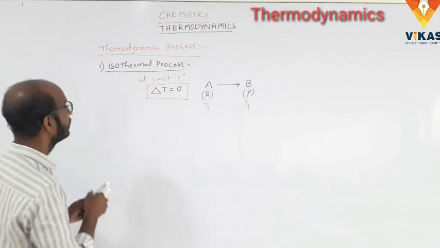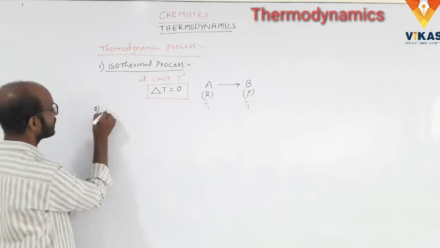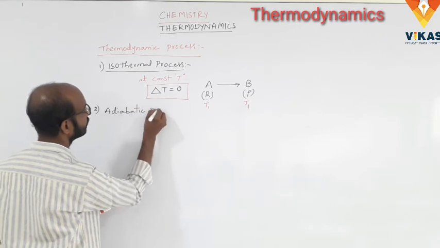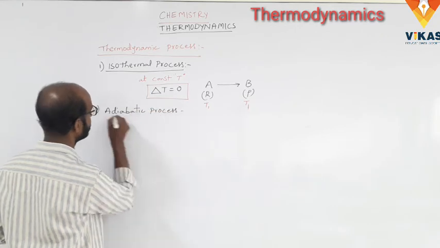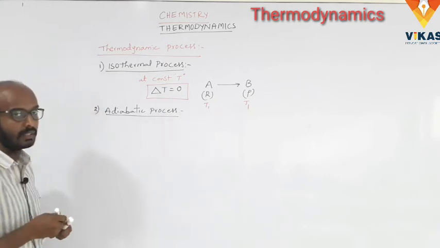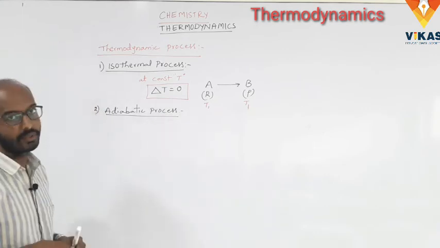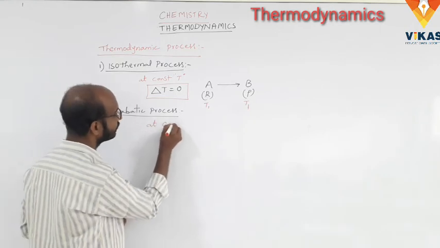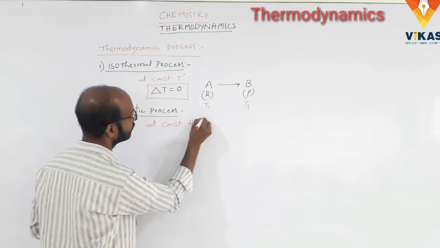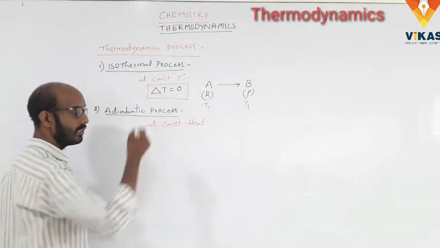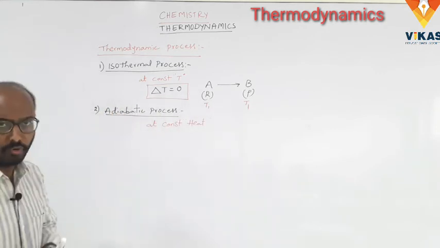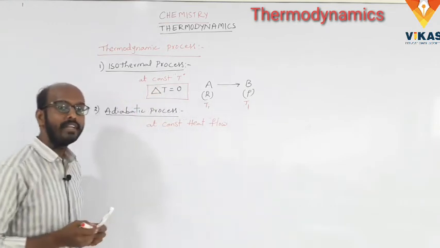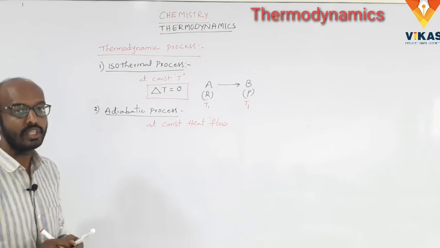And next, the second one, the adiabatic process. So what is meant by adiabatic process? The process which occurs at constant heat, where the heat flow between the system and surroundings has no change.